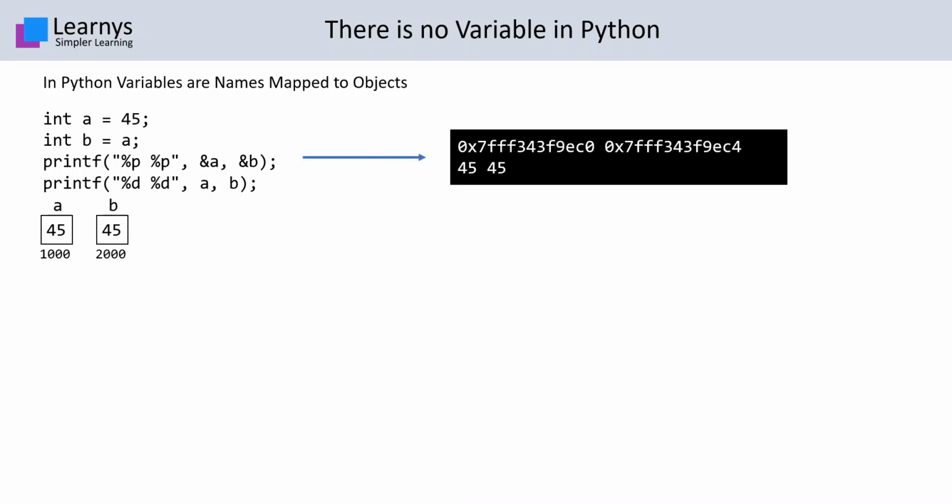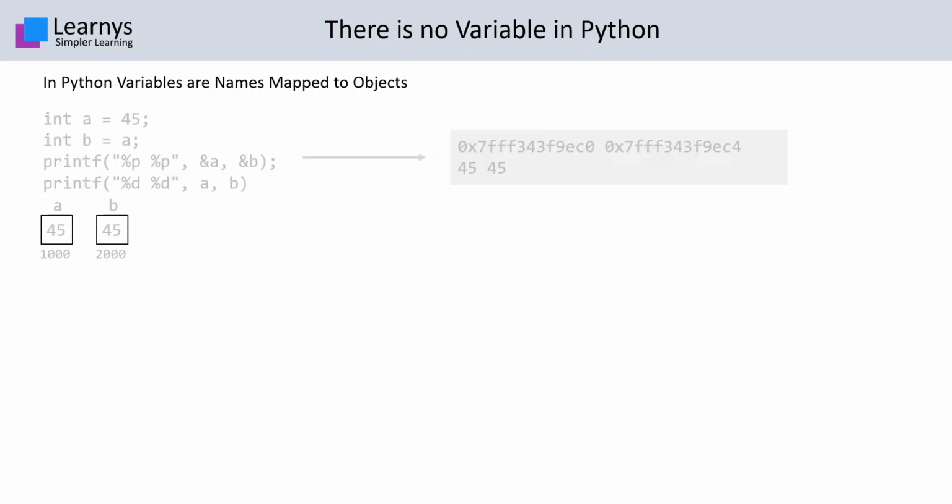So over here, it can be seen in the output that A and B are two different memory locations, but they are carrying the same value, which is 45. Now let's consider a similar piece of code in Python.